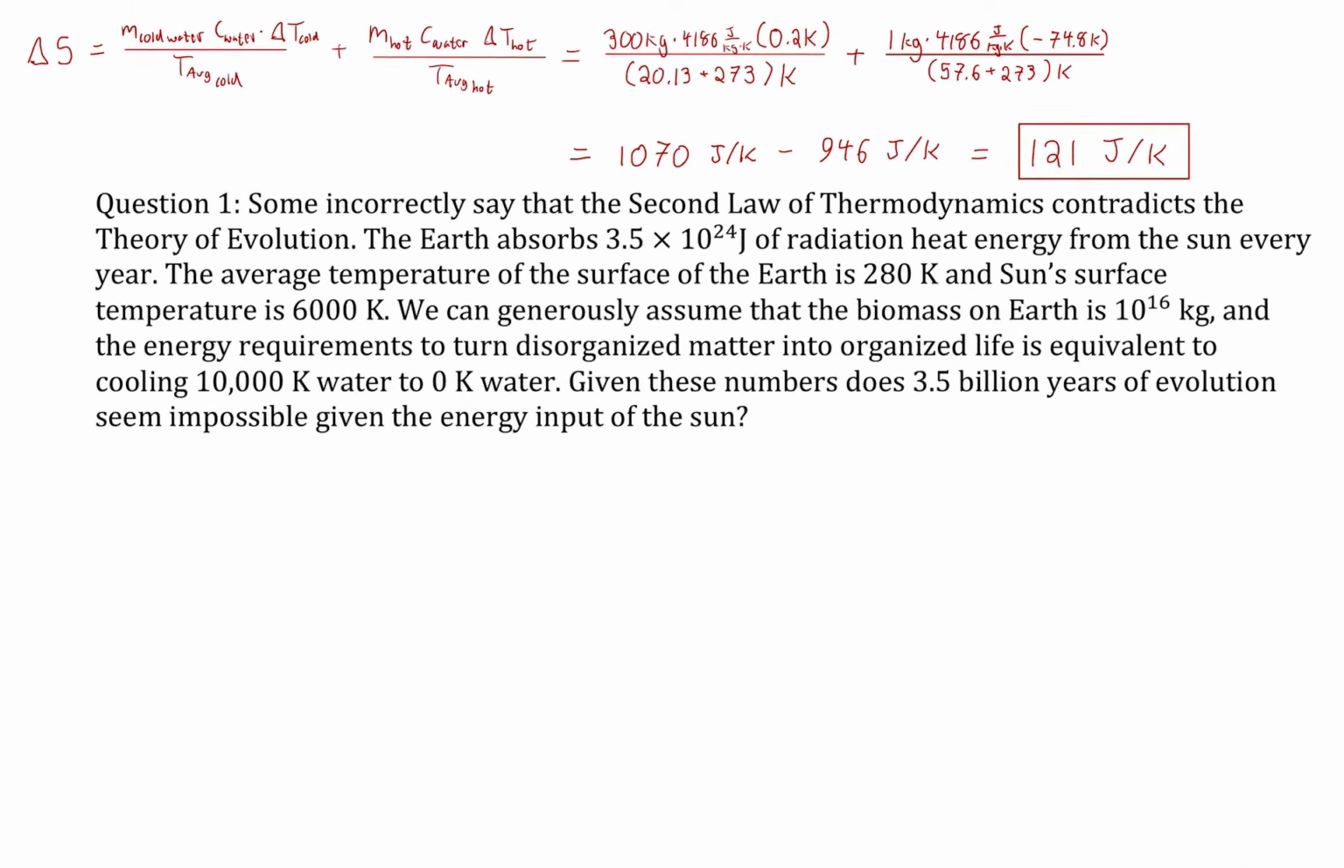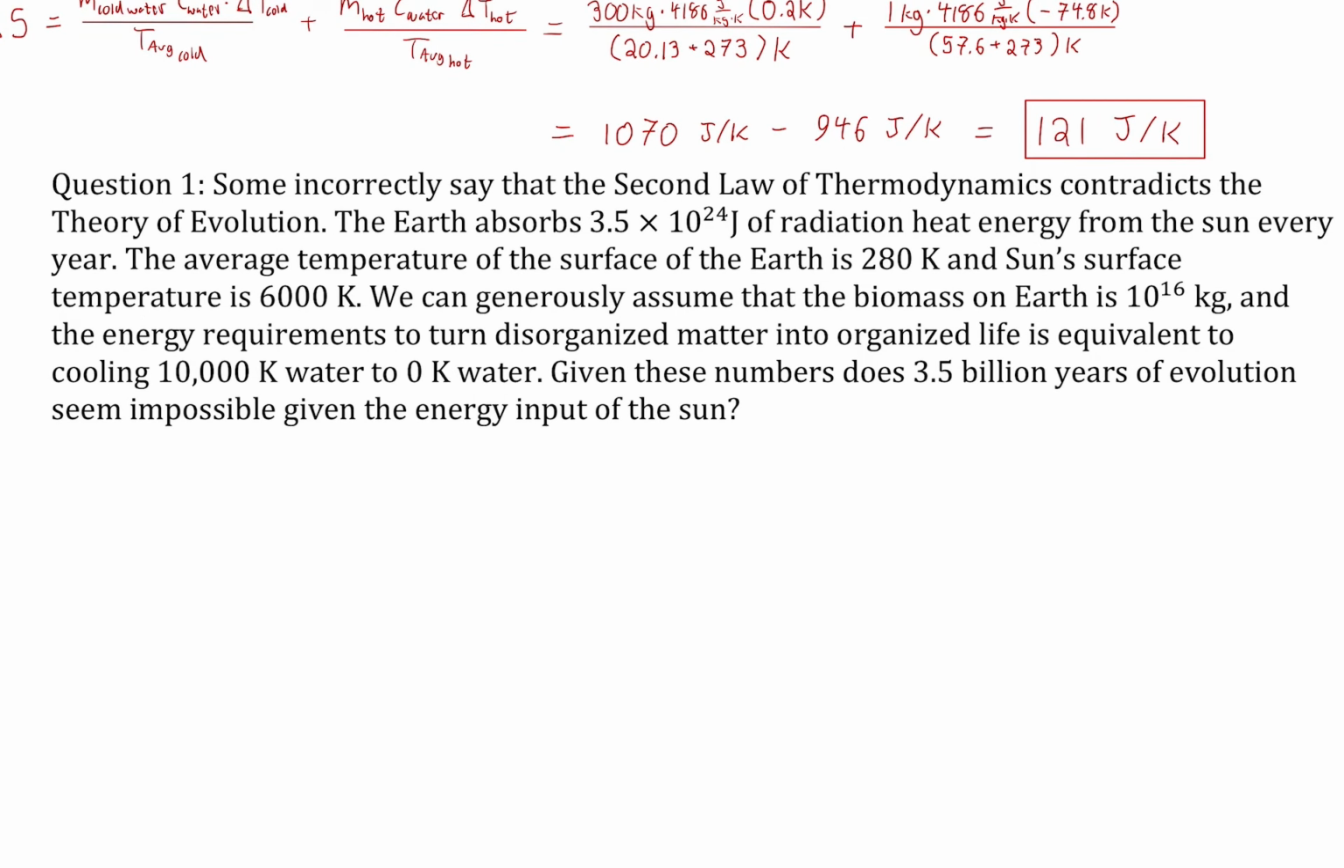Now let's go on to our concept question. Question 1. Some incorrectly say that the second law of thermodynamics contradicts the theory of evolution. Because if entropy is always increasing, how could you naturally get something that's so orderly like life? Look how orderly life is, from trees to the cells of animals. Very ordered, amazing system. That couldn't just have happened naturally. That contradicts entropy. Well, let's see.